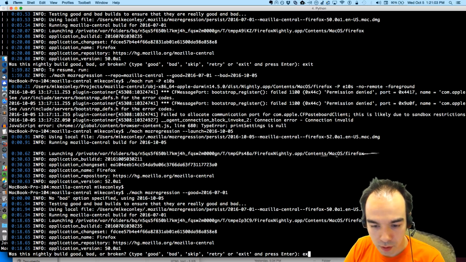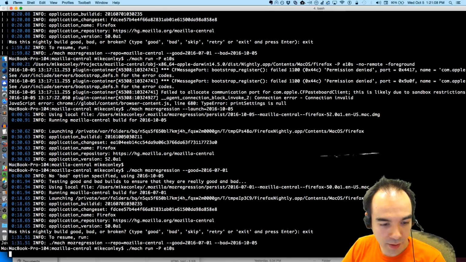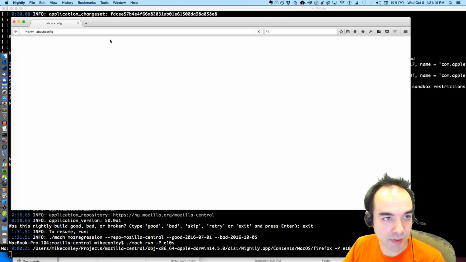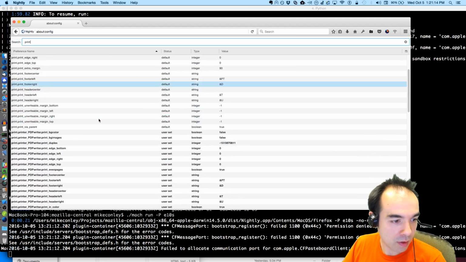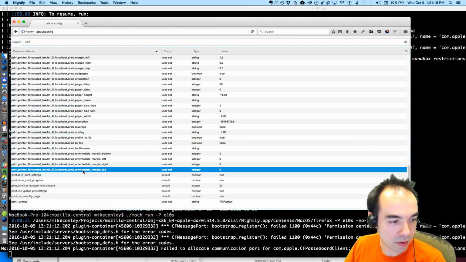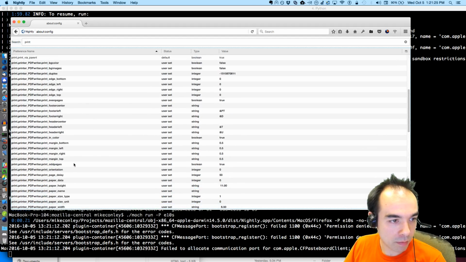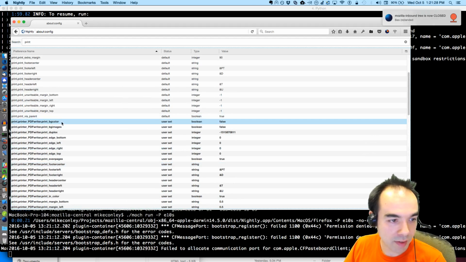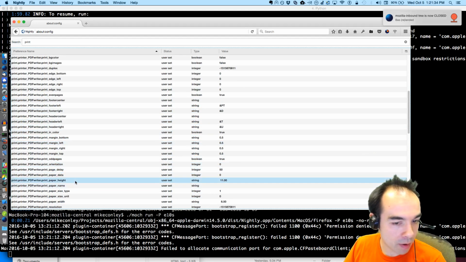Let's run my local build again, but I'm gonna clear out all my printing preferences. I'm gonna start from scratch. So print, I'm gonna clear out all of these printing preferences. PDF writer, let's see. Margin bottom, paper height.